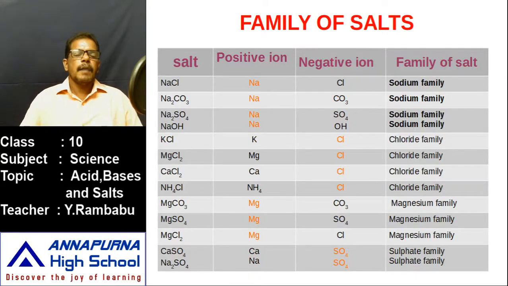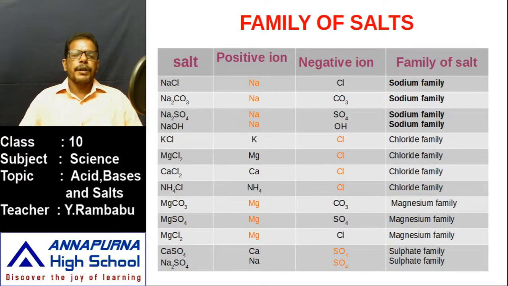In the same manner, let us observe some more salts like potassium chloride, magnesium chloride, calcium chloride, and ammonium chloride. For all these, the negative ion is common. What is that negative ion? Chloride ion. That's why all these salts belong to which family? Chloride family. And if you take magnesium carbonate, magnesium sulfate, magnesium chloride, for all these the positive ion magnesium is common. That's why all these belong to the magnesium family. And calcium sulfate, sodium sulfate, for all these the sulfate ion is common. That's why this is the sulfate family.